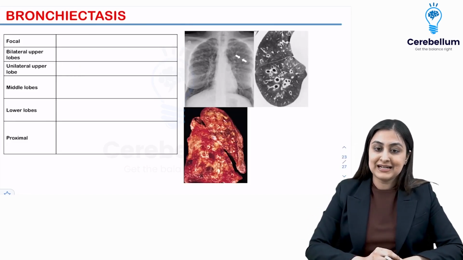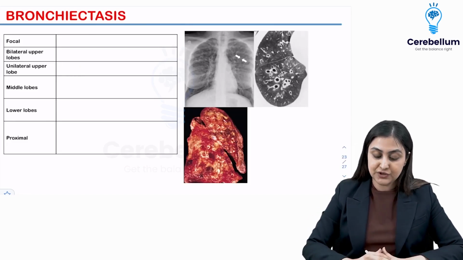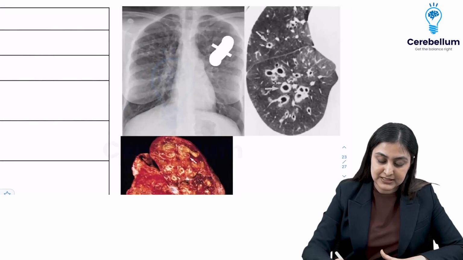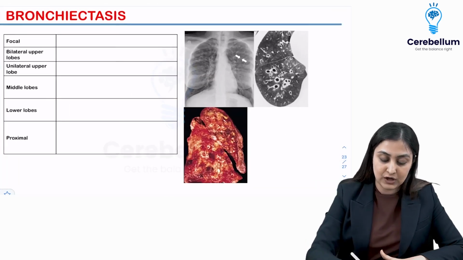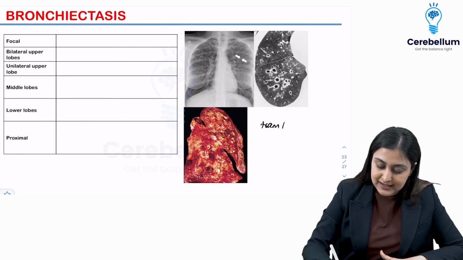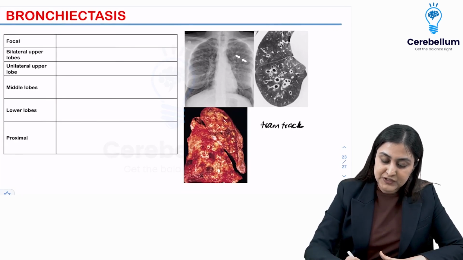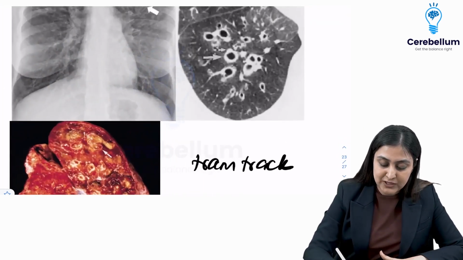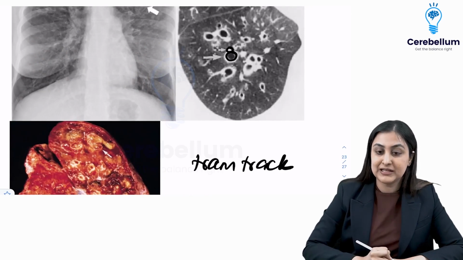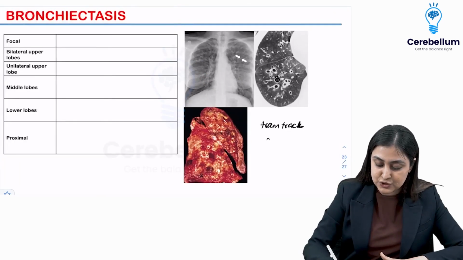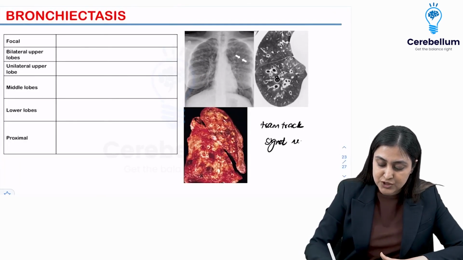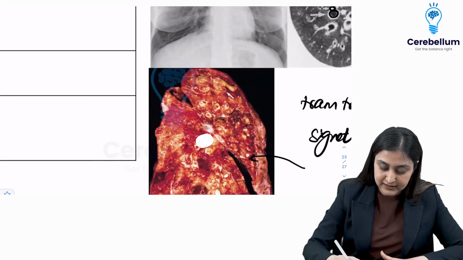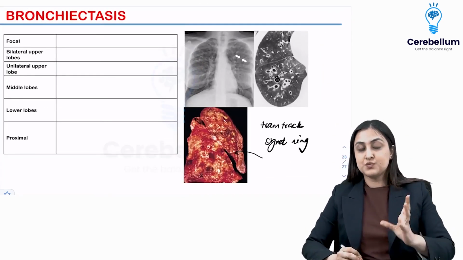Talking about bronchiectasis, which is irreversible dilatation of the bronchi. On the X-ray, you can see so many lines. This is known as tram track. You can see the thickened wall and dilated bronchi. This is what is known as the tram track sign, and what you're seeing on the CT is actually the dilatation of the bronchi with respect to the vessel. So this is the vessel which is very narrow, whereas the bronchus is dilated. This looks like a signet ring. They could also show you a path image, a gross specimen. You can see how the bronchi are thickened and enlarged. Okay, so this is bronchiectasis.